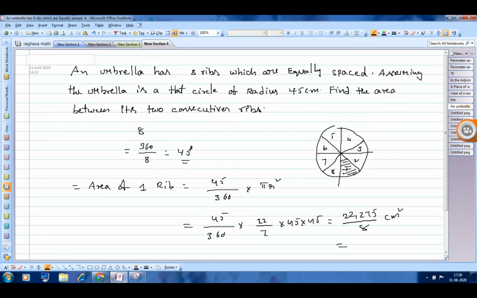Check this answer. 22,275 divided by 8, approximately.